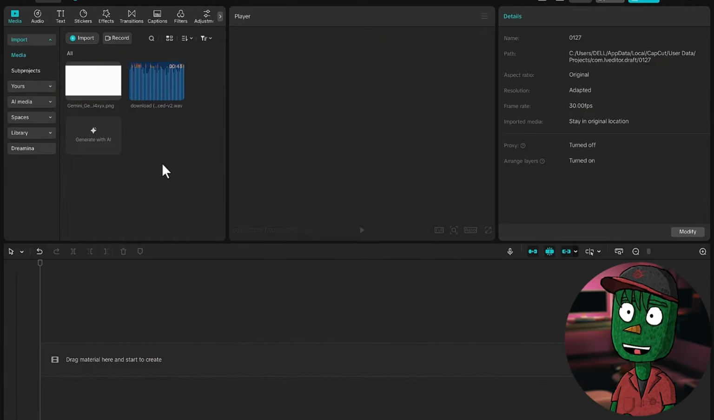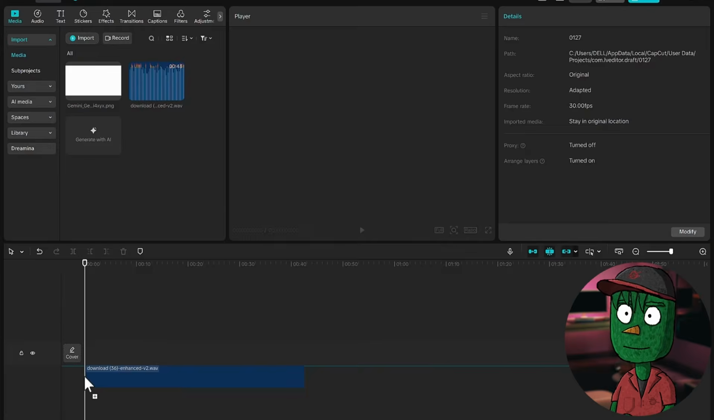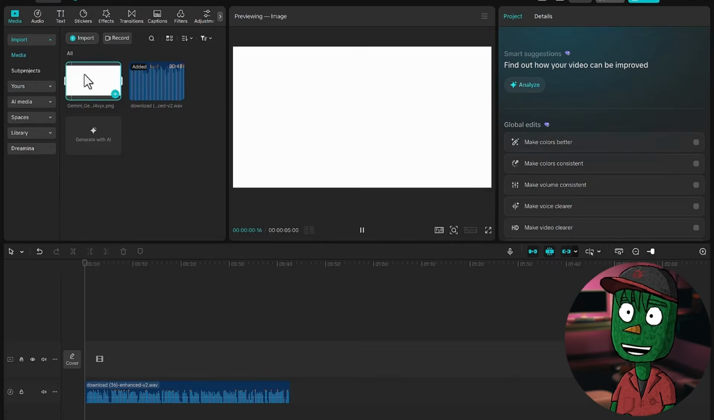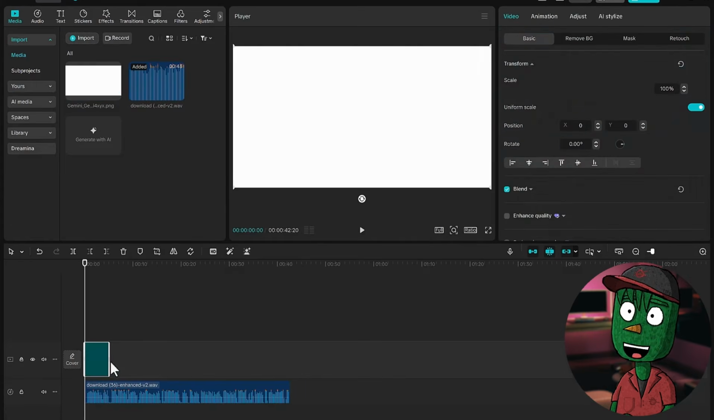Now that you have both of them in CapCut, the first thing you need to do is to click on the voiceover and drag it into the timeline just like this. Immediately you do that, you click on the white background as well and drag it into the timeline. What you need to do now is to make sure that you extend the white background so it can fit with the voiceover just like this.